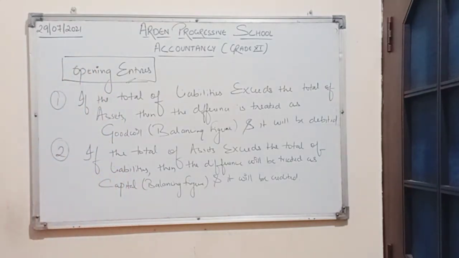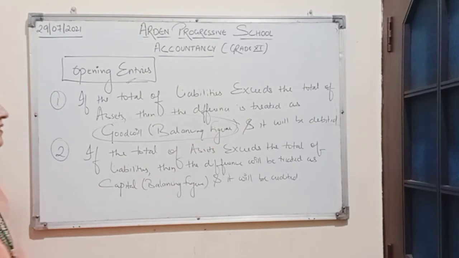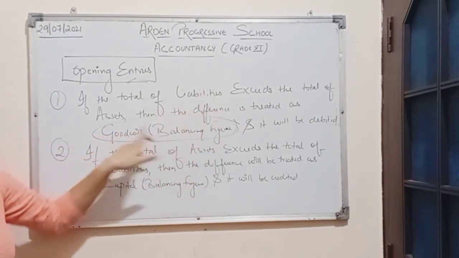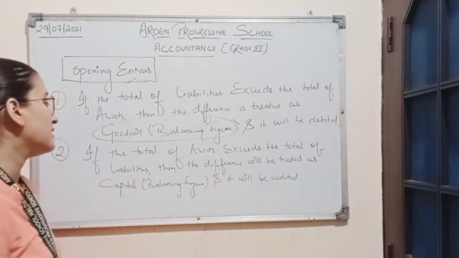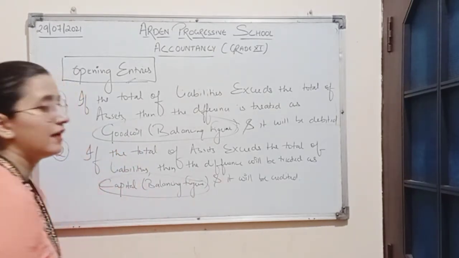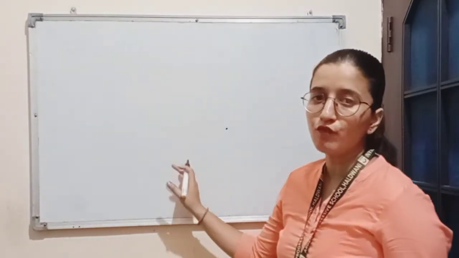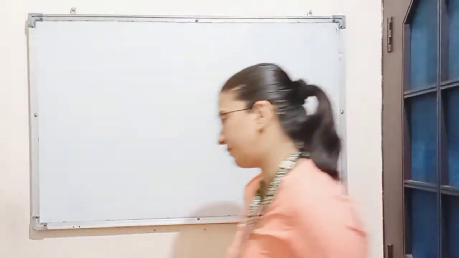So it should be clear that if there is excess of liabilities over assets, then the balancing figure will be goodwill. Excess of assets over liabilities, then the balancing figure will be capital. Now let's understand the concept of opening entry with a numerical question as an example.